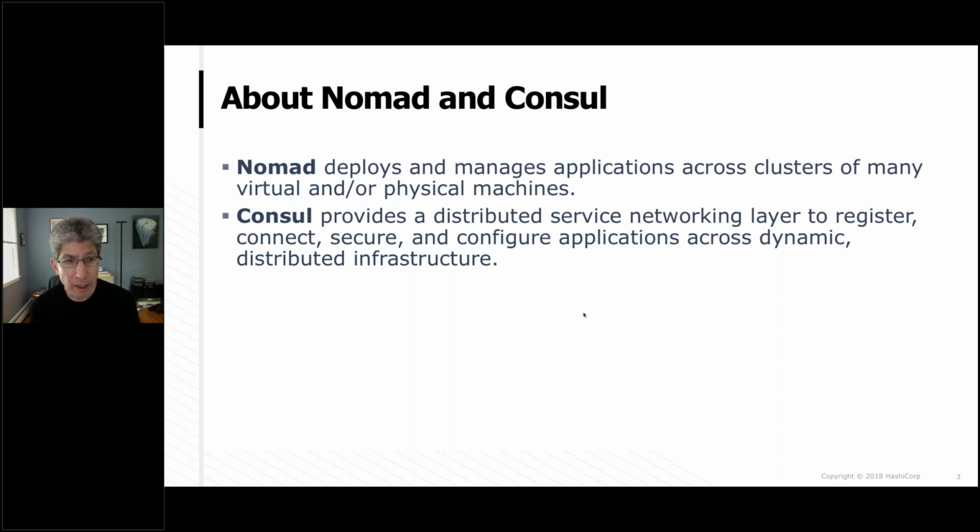Now, Consul provides a distributed service networking layer to register, connect, secure, and configure applications across dynamic distributed infrastructure. There's a lot of exciting stuff going on with Consul, and I'm not going to be using that, but there are new capabilities called Consul Connect, which involves securing communications between different services in a way that focuses on the services themselves rather than IP addresses.